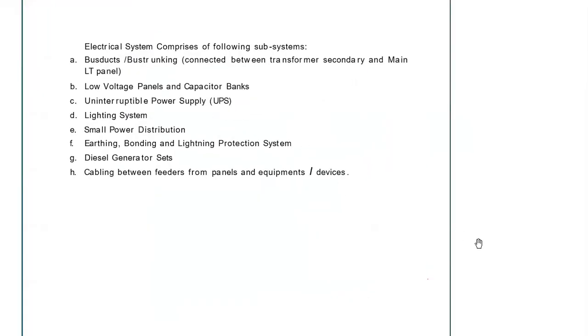What are the subsystems? The subsystems are bus duct and bus trunking, which is connected between the transformer secondary and the main LT panel. Somewhere, if the capacity is low, I mean the ampere is low, then bus ducts are not required. Cables can be used, but the problem when using cables is termination.